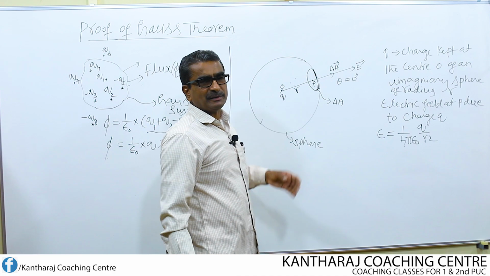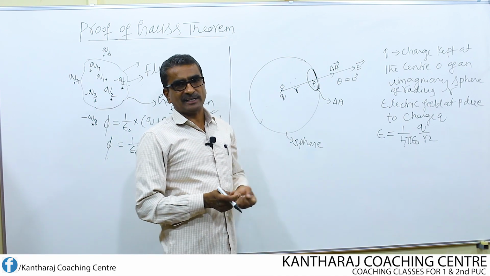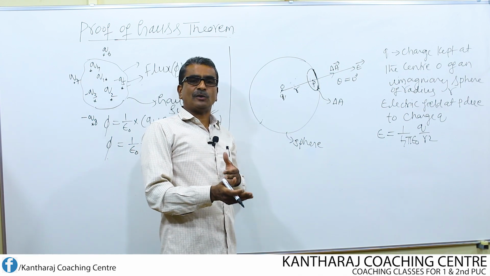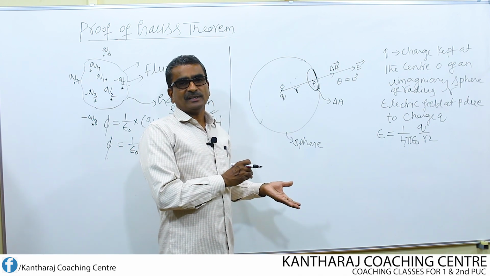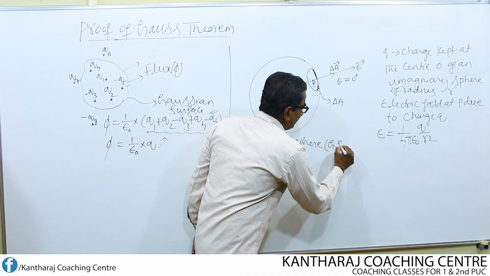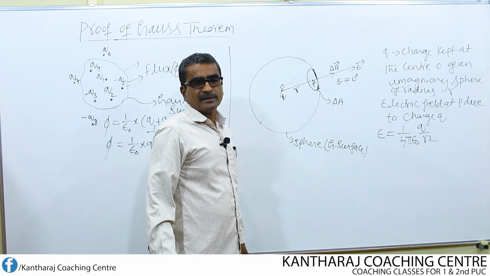I can consider the sphere as a Gaussian surface, because whenever we want to apply the Gauss theorem, we need a Gaussian surface. Charges must be enclosed inside the surface. Therefore, your sphere itself is considered as the Gaussian surface. So this is the electric field.